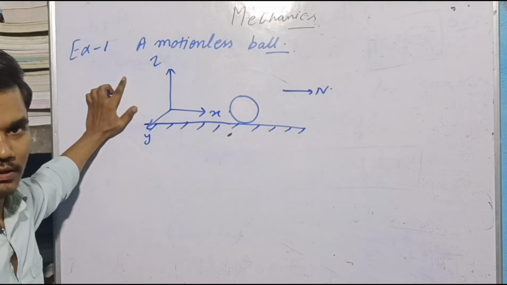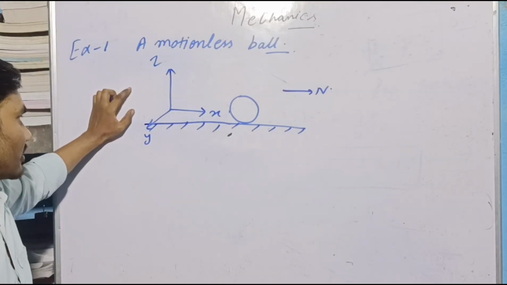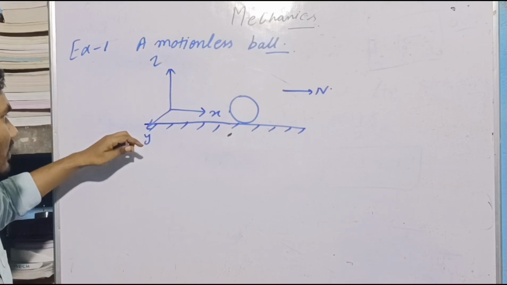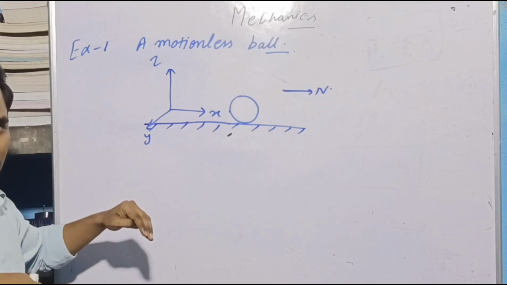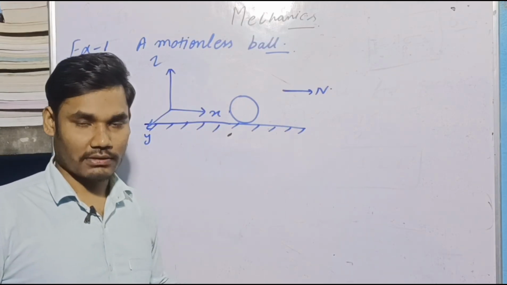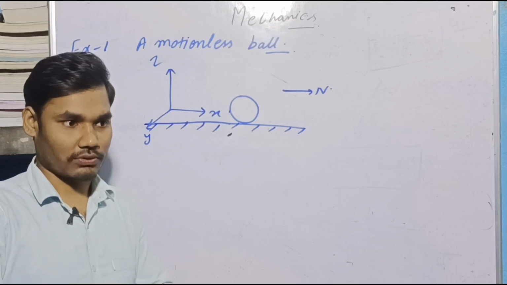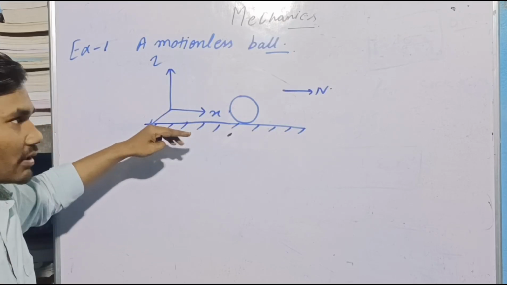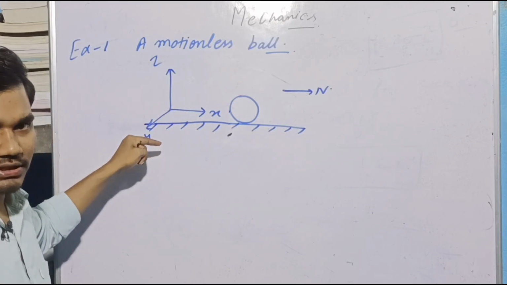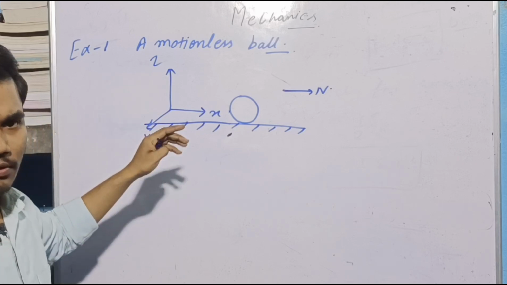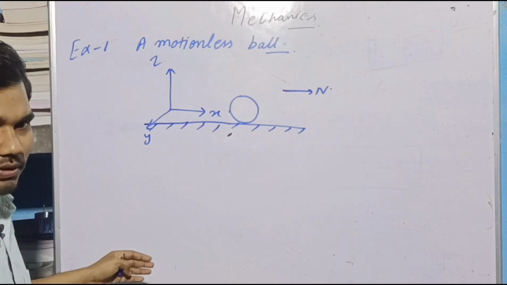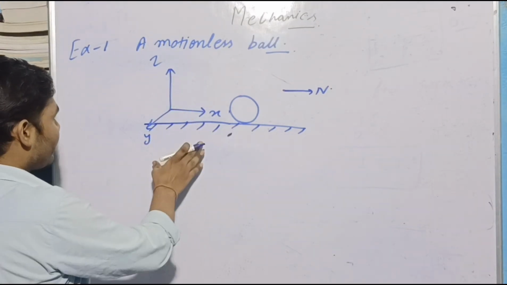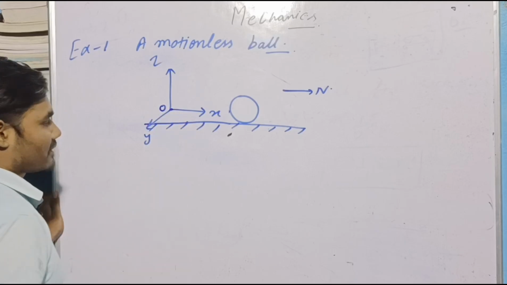This is your frame of reference. Cartesian coordinate axes, x axis, y axis, z axis. This is your xy plane, where you are, where I am standing. You are sitting on your floor, on your chair. Your chair is in this xy plane. X and y represent length and breadth, and z represents the height of the space where you are. So this is your frame of reference, and the origin here is your reference point.